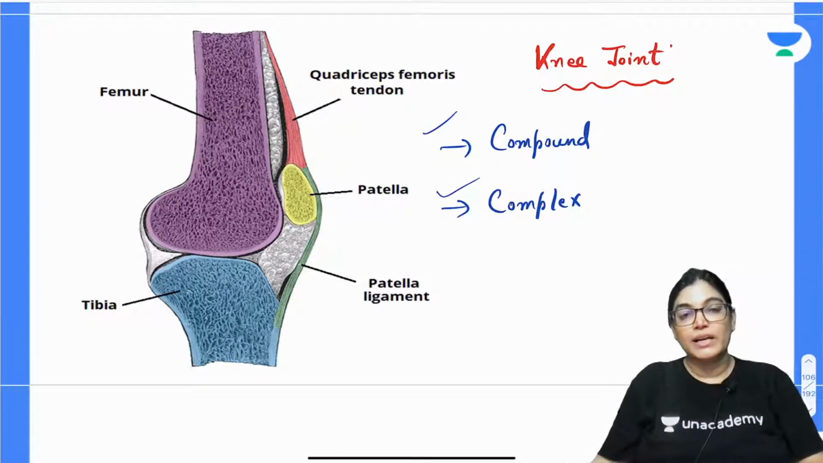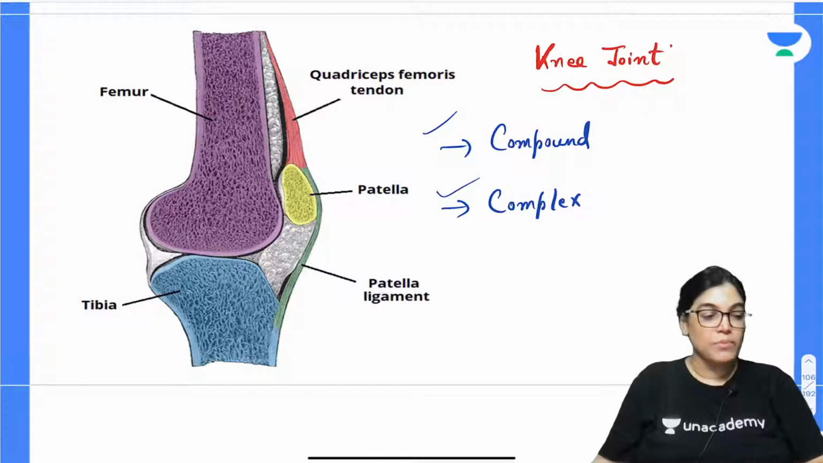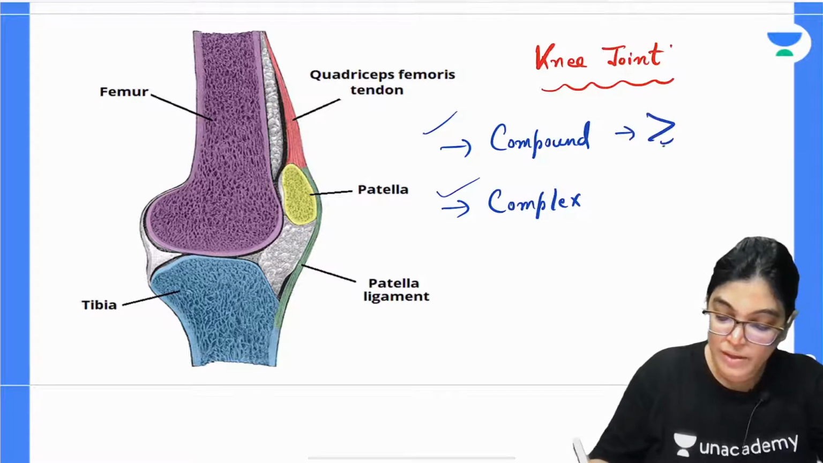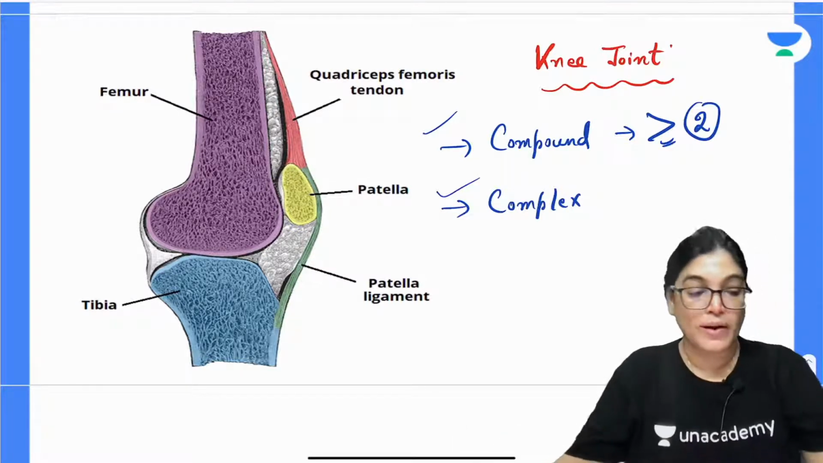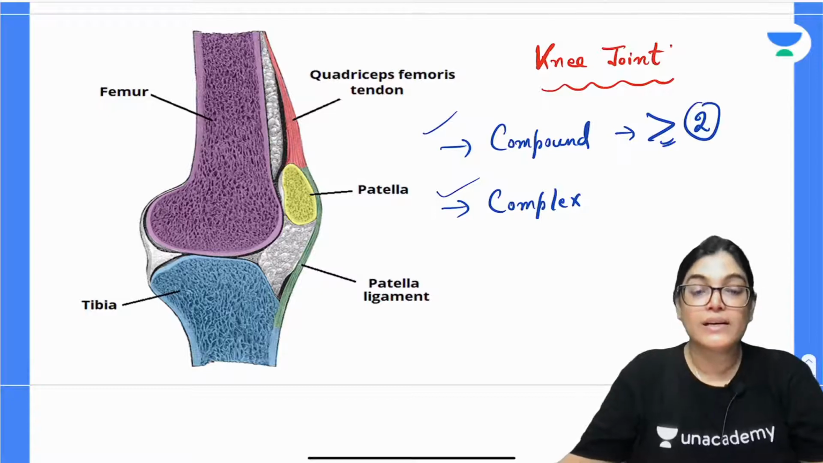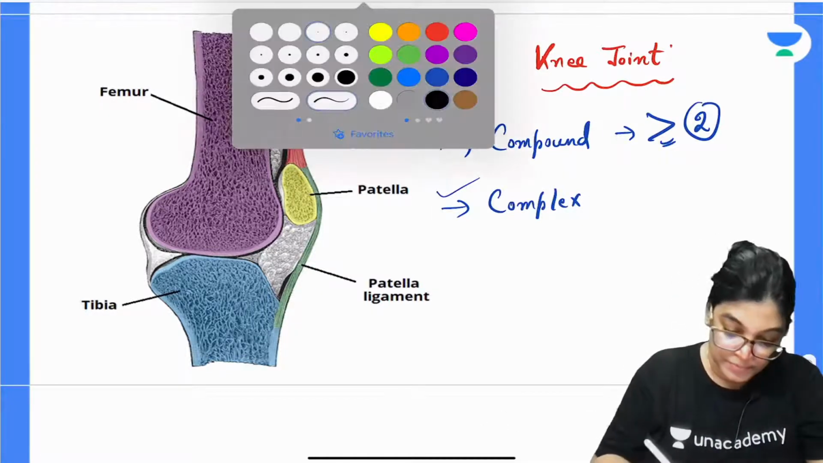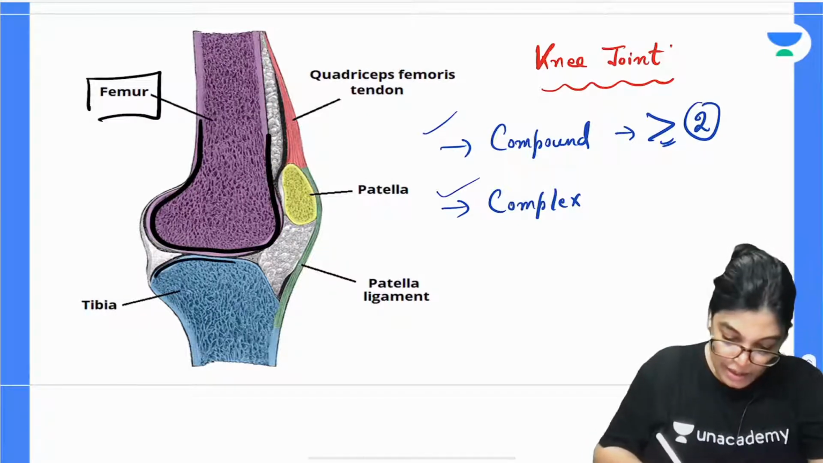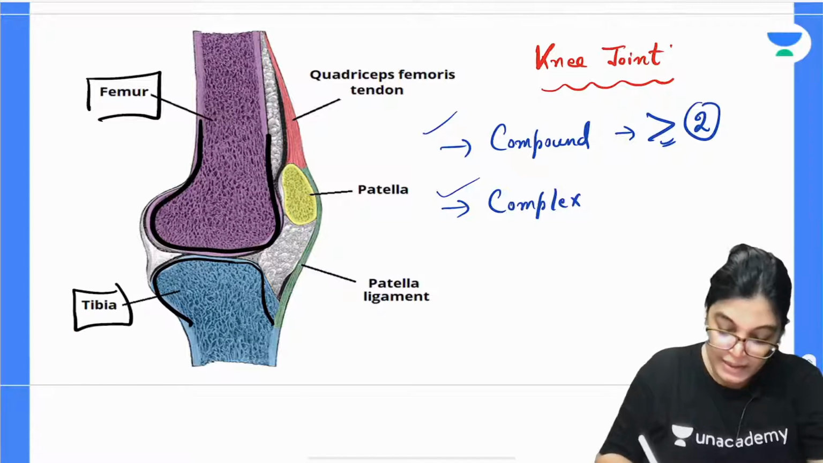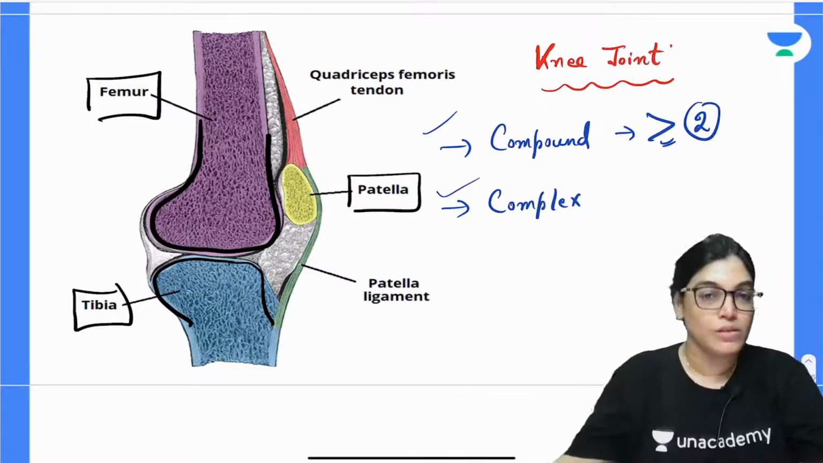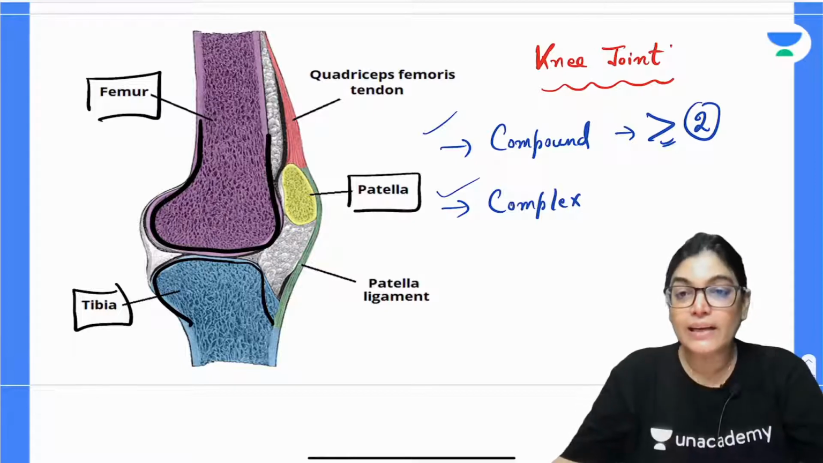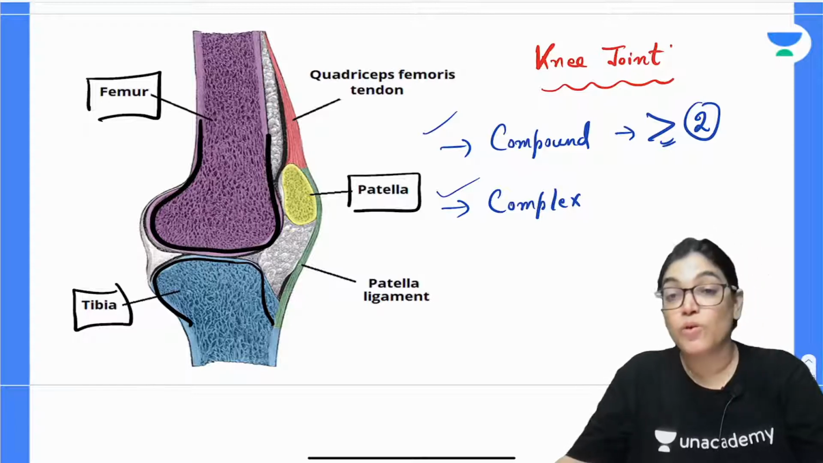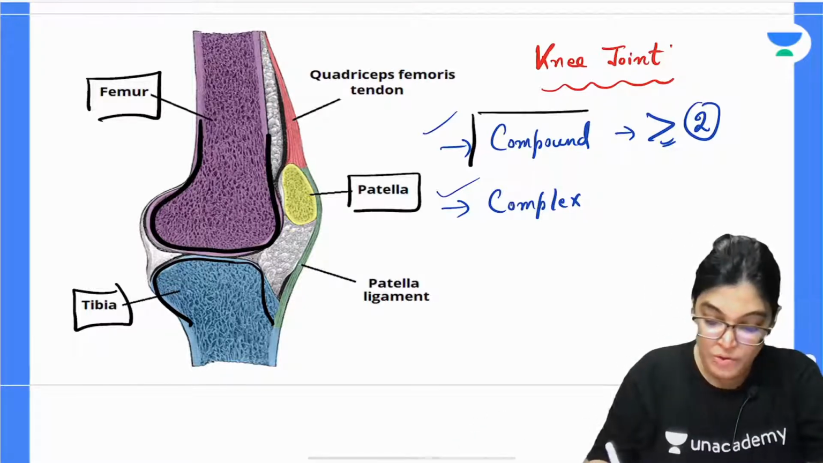My dear aspirants, why it is compound: because more than 2 bones are articulating. So it is called a compound joint. The knee joint is formed by articulation of the lower end of the femur, which is articulating with the upper end of the tibia, so 2 bones, and in the anterior aspect you can see the patella is also articulating. So you can clearly visualize that it's not just 2 bones which articulate to form the knee joint, it is more than 2 bones, so it's an example of a compound joint.